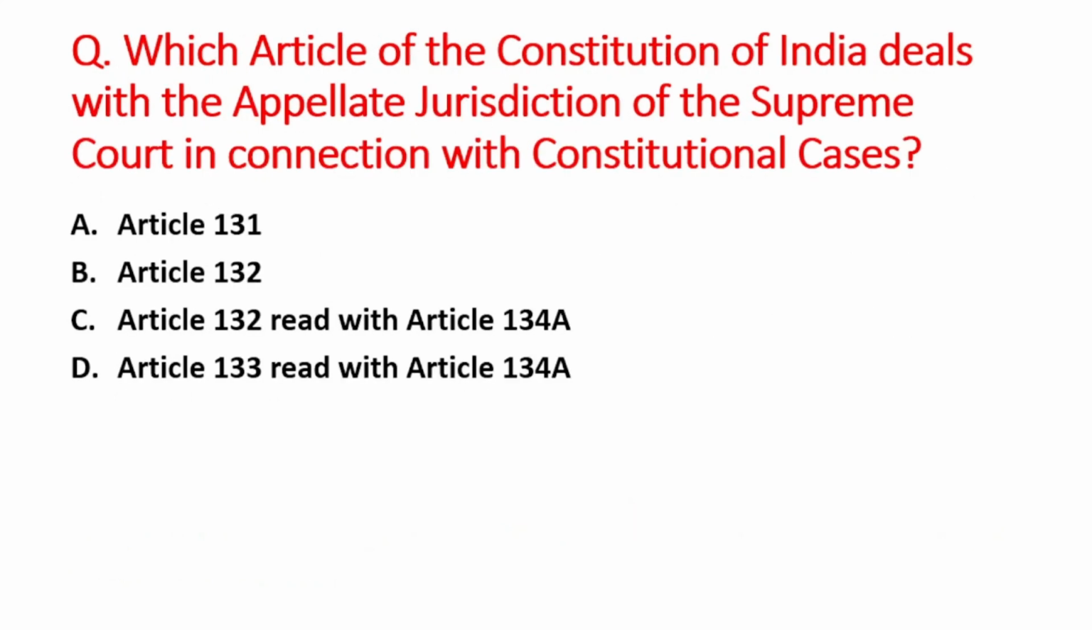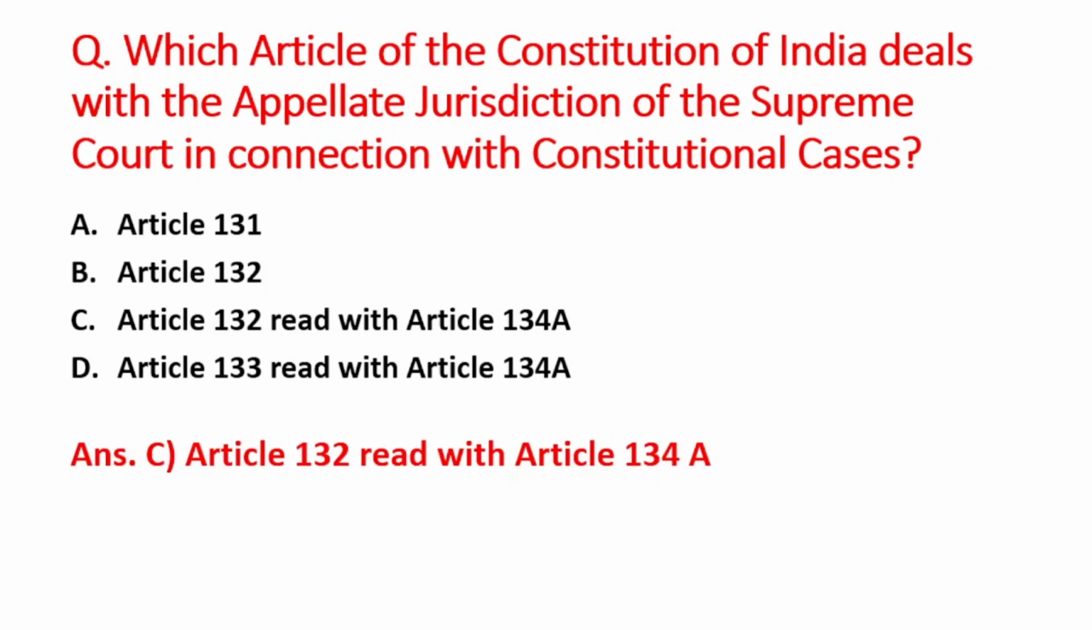Next question is, which part of the Constitution of India deals with the appellate jurisdiction of the Supreme Court in connection with the constitutional cases? A option is Article 131, B option is Article 132, C option is Article 132, read with Article 134A, and D option is Article 133, read with Article 134A. So right answer is option C, that is Article 132, read with Article 134A.